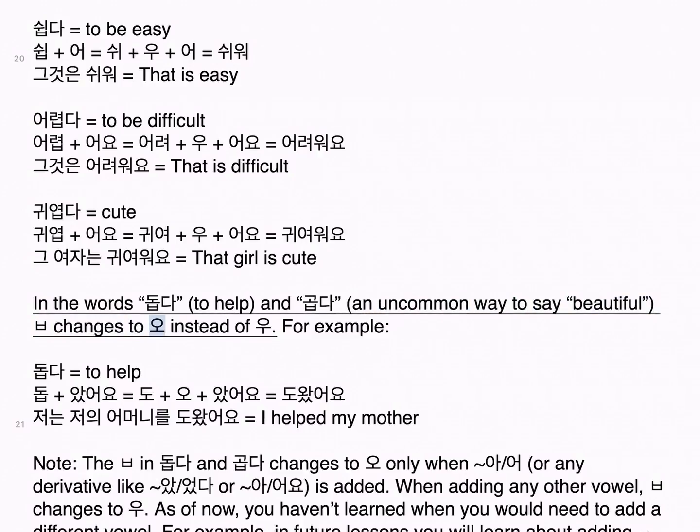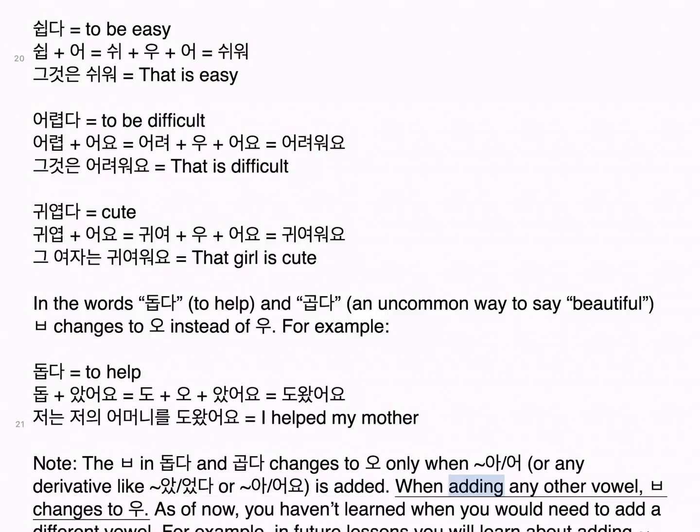In the words 돕다, to help, and 곱다, an uncommon way to say beautiful, ㅂ changes to 오 instead of 우. For example, 돕다, to help: 도 plus 았어요, 도 plus 오 plus 았어요, 도왔어요, 저는 저의 어머니를 도왔어요, I helped my mother. Note the ㅂ in 돕다 and 곱다 changes to 오 only when 아/어, or any derivative like 았어요, is added.